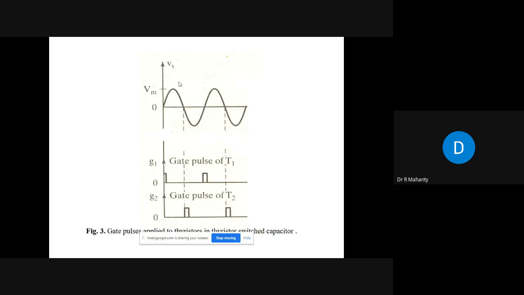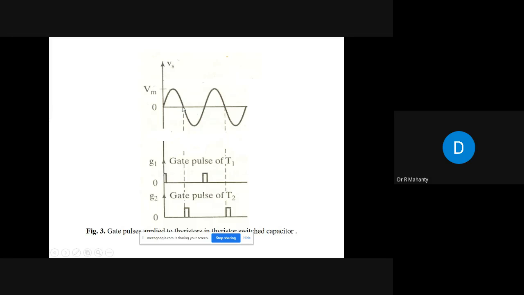Now, what will happen if you turn on the capacitor when the voltage is maximum, the instantaneous value of the voltage is maximum? In that case, depending upon the value of the capacitance, there will be a current flowing in the circuit. And if this capacitance value is large, a situation like short circuit will happen. Therefore, it is advisable to turn on the capacitors during the zero crossing of the voltage.